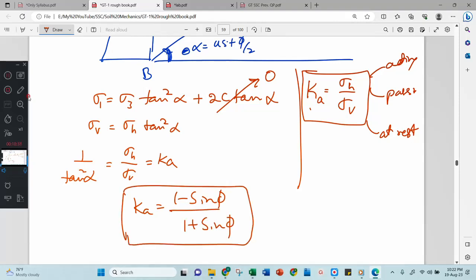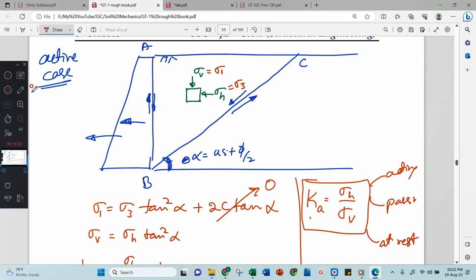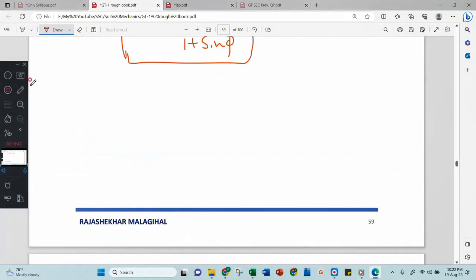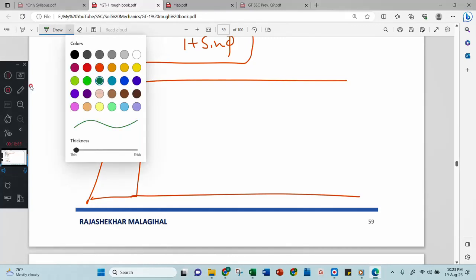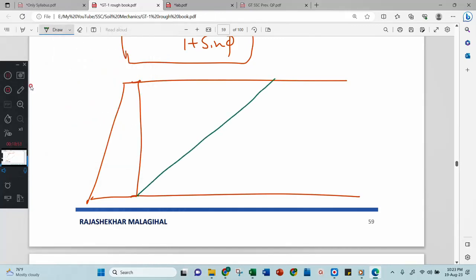Right? This is active earth pressure. Then in the passive earth pressure, what happens? In the passive earth pressure, you will have a retaining wall this way. Then the ground level, base level. Then the failure surface will be something like this. Then this value alpha equal to 45 minus phi by 2. When it is 45 minus phi by 2, then you will consider one small element here.